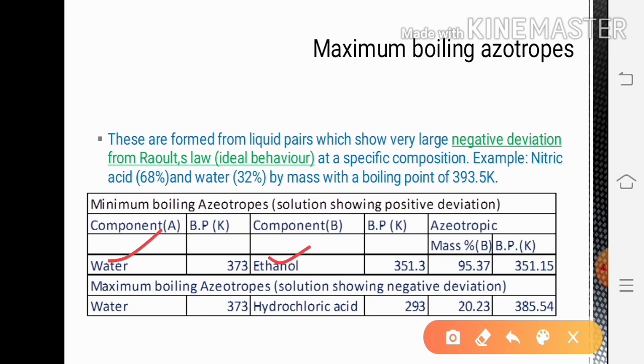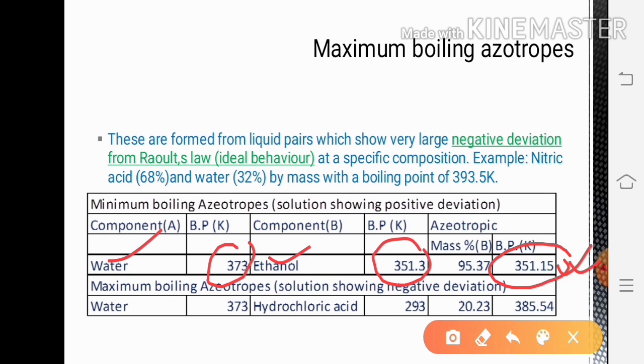Both the water and ethanol boil at 351.15 Kelvin, though the pure boiling point of water is 373 and the pure boiling point of ethanol is 351.3. But for the azeotropic mixture, both liquids boil at 351.15, a sharp boiling point.